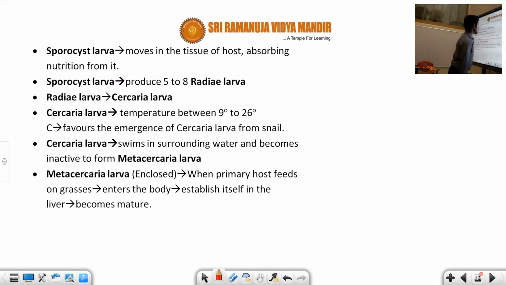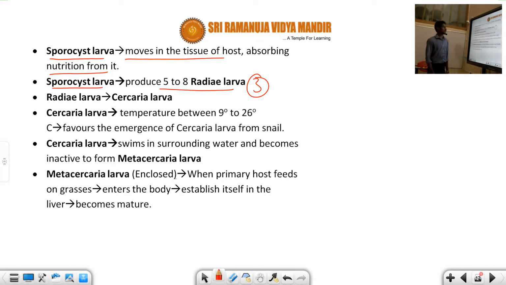Next point, students. The Sporocyst larva moves in the tissues of the host, absorbing nutrition from it. And the Sporocyst larva produces how many? 5 to 8 redia larvae. This is a redia larva. This is the third larva. Now that redia larva differentiates into another larva, the fourth larva, called the Cercaria larva.